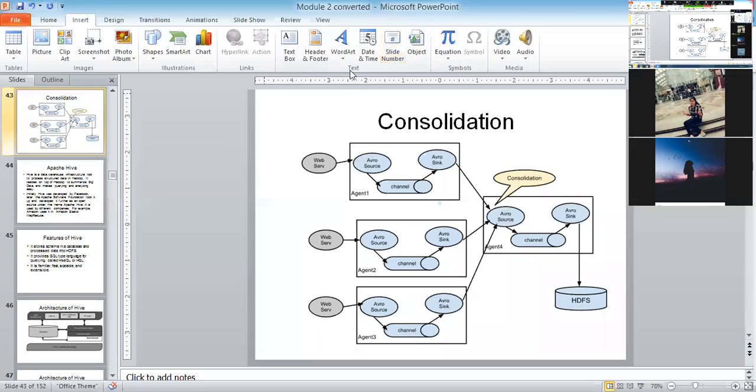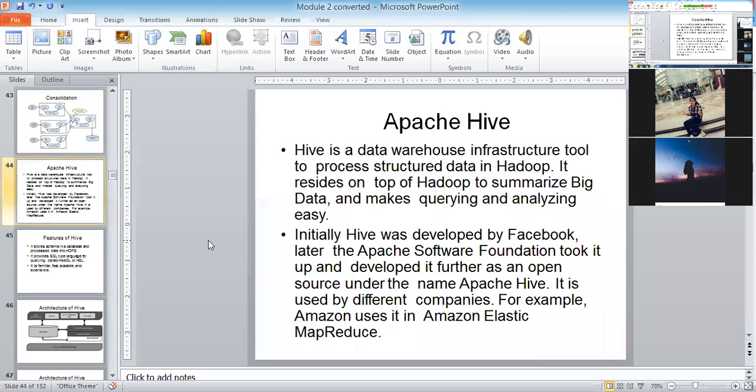For example, I have a Facebook account. Whether I browse from a mobile, a laptop, an iPhone, or some cloud, wherever I browse the data, it should be consolidated and stored here, because there is only one account that I am using. But the means of browsing the data are different: from mobile, from laptop, or from tab. Since I am a single user, I need to consolidate my data and store it, because I am using one account only. Are you understanding? That is how consolidation is going to work.